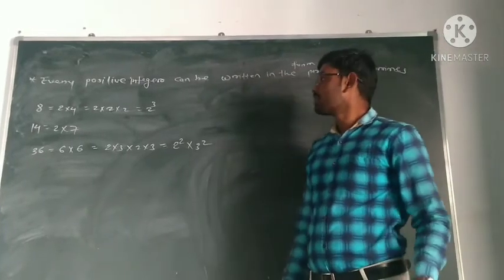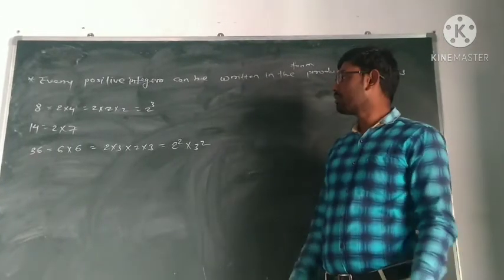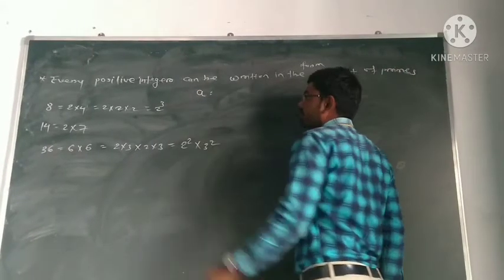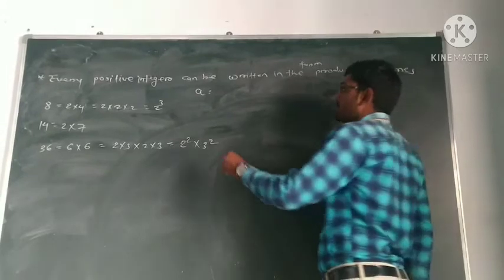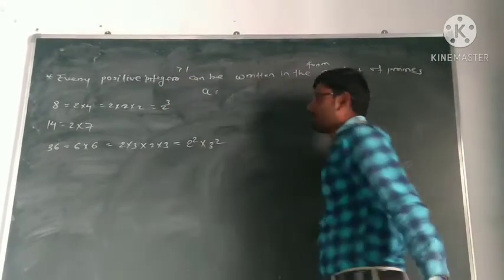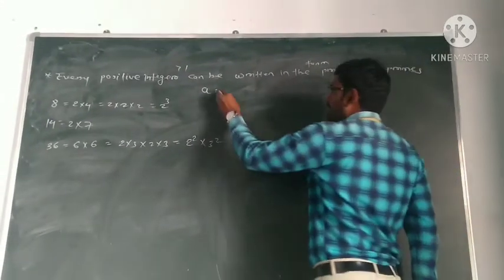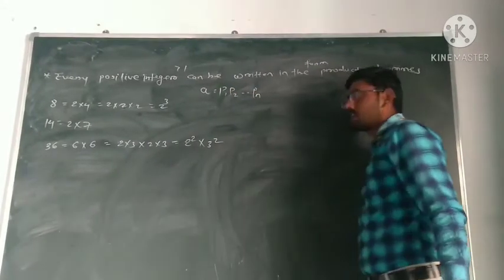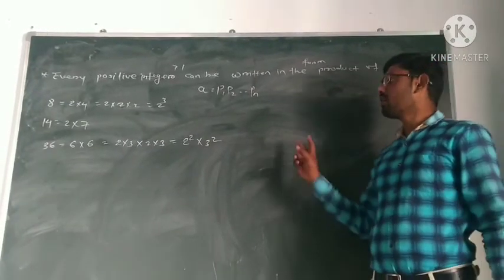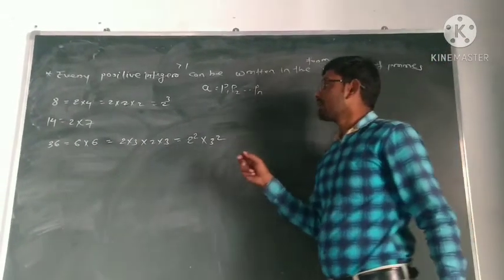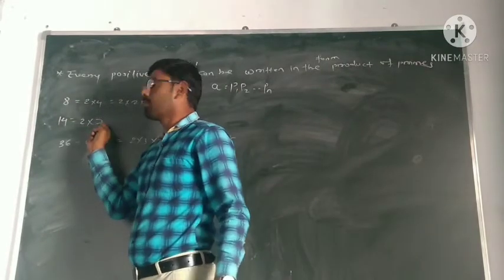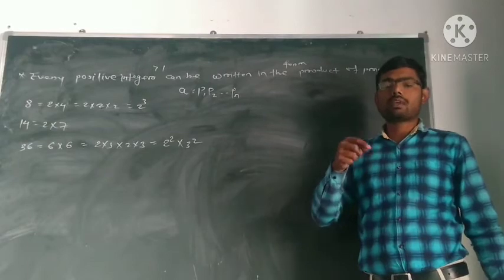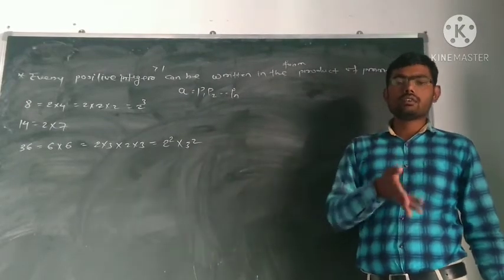So you take any positive integer, say a greater than 1. A positive integer greater than 1 can be written uniquely as a product of primes. Suppose a is a number greater than 1, then it can be written as p1, p2 up to pn, where each p is a prime. Except for the order, they can be written uniquely. 14 is equal to 2 into 7, which can be written as 7 into 2. That's why we say uniquely, except the order can be changed. Someone can write 2 into 7, another can write 7 into 2.